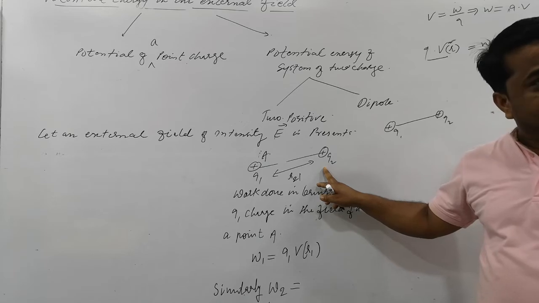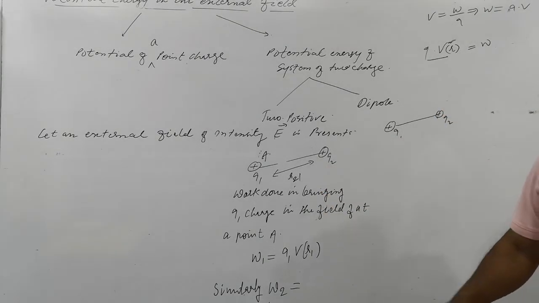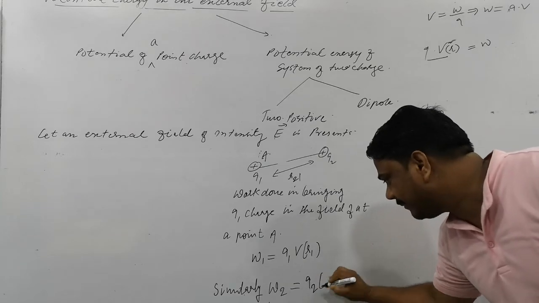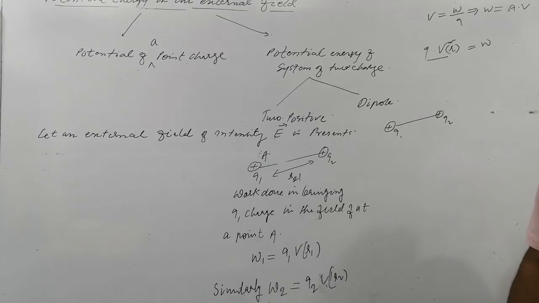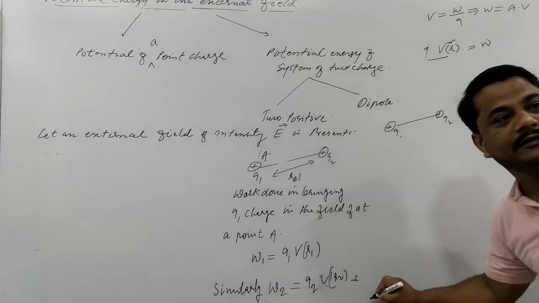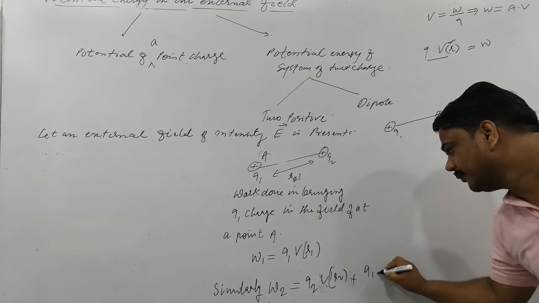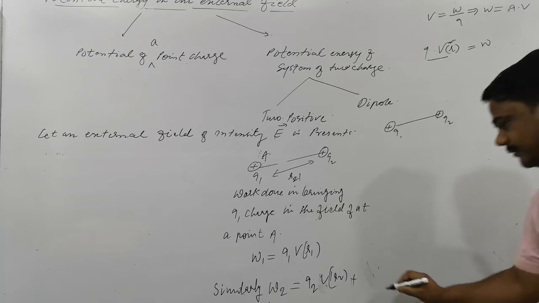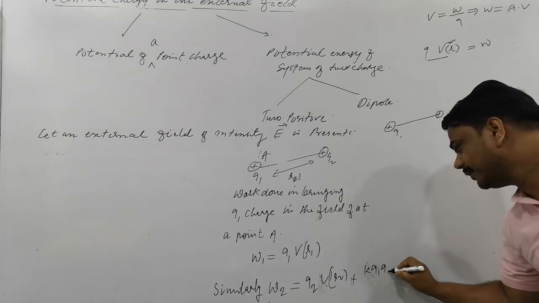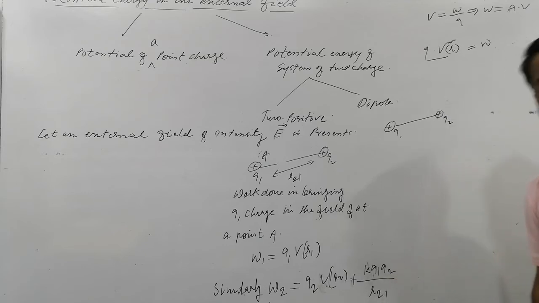Is that clear now? So in bringing q2, the work W2 is done. How much work do you need to do? First, q2 multiplied by V(R2) is the first work you need to do. And the second work is against q1. Do you know potential energy? I told you in the last topic yesterday: K q1 q2 divided by R21. This is the work done in bringing q2.